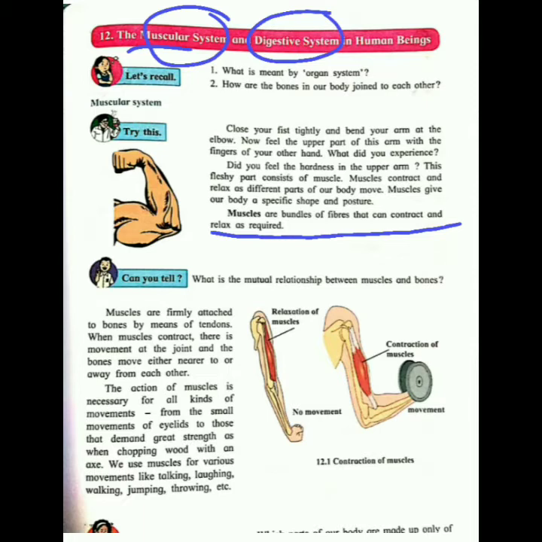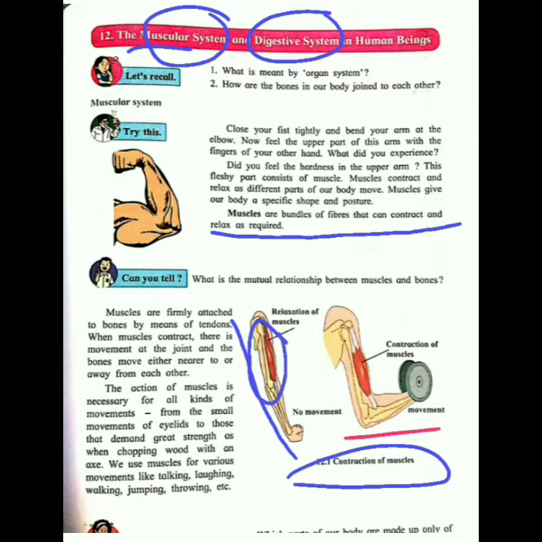You can see here a hand. Contraction and relaxation both are shown so that you will understand. Here, in the upper arm, the hand is straight. That means the muscles here are relaxed.